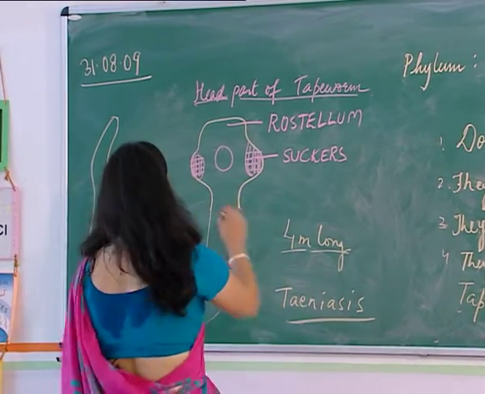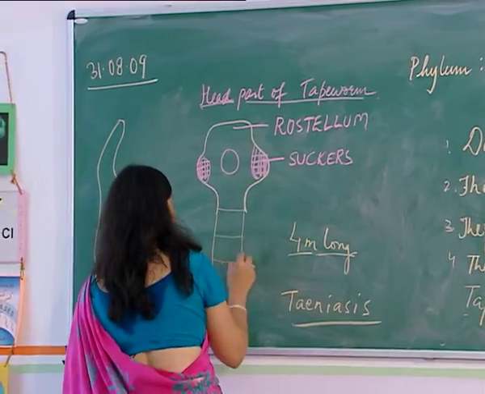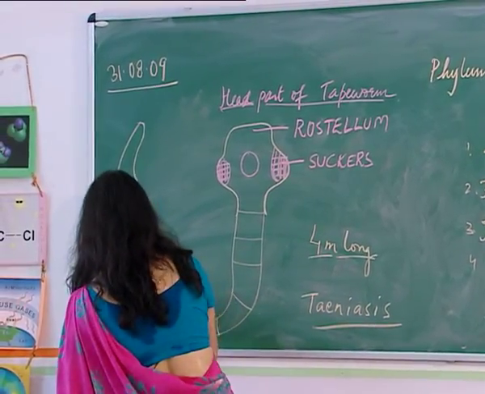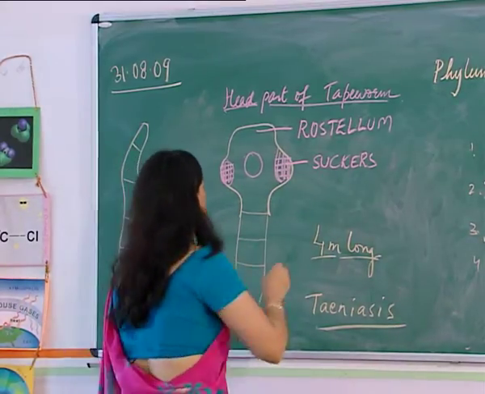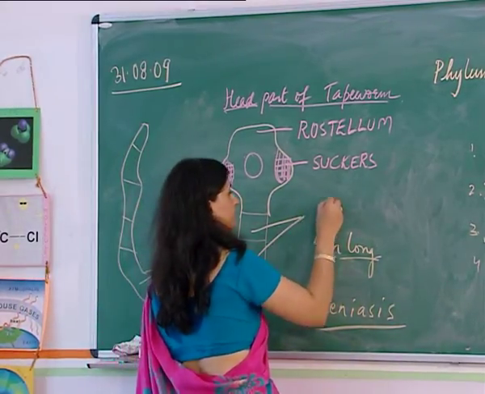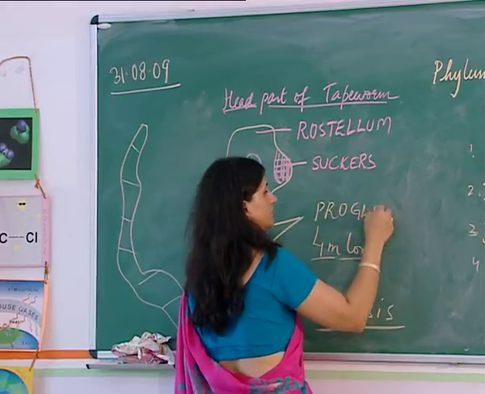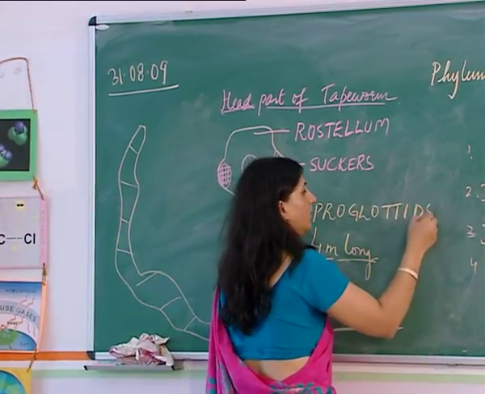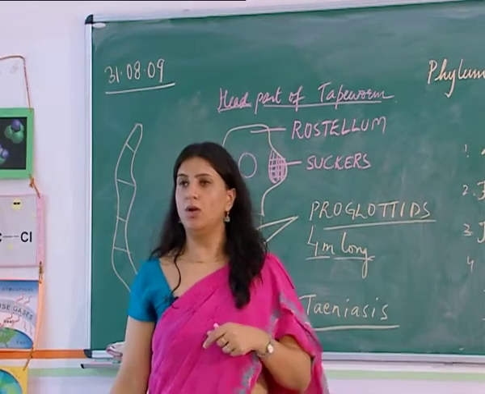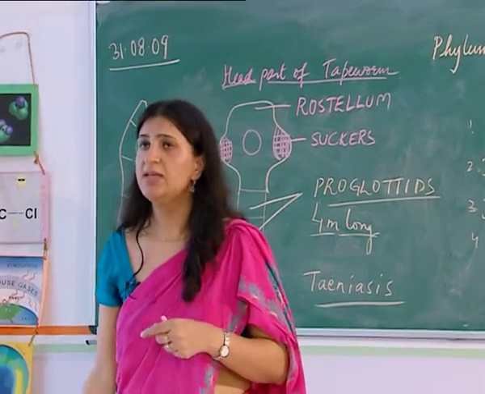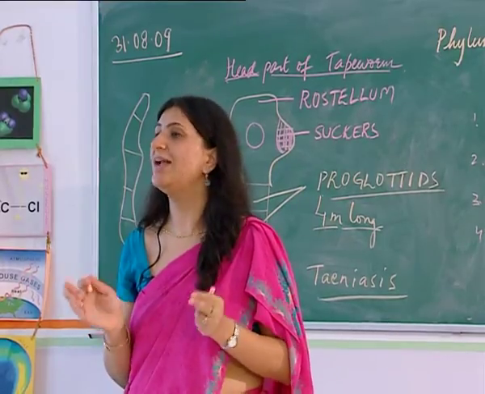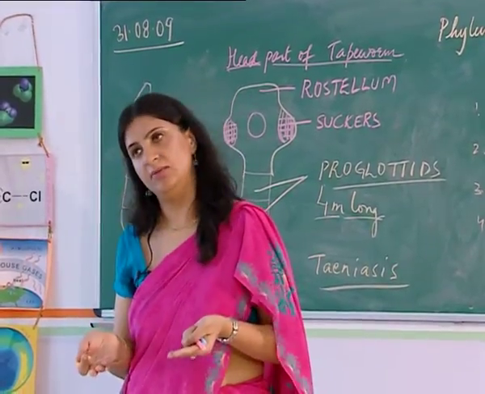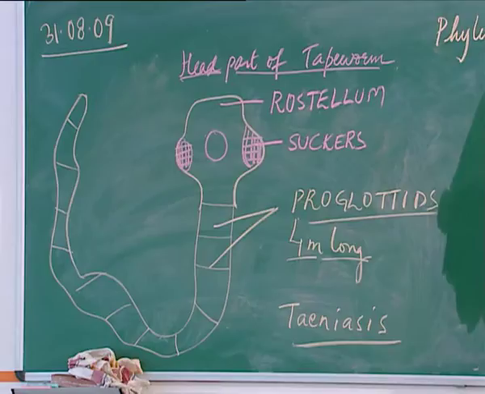Now these are all segments which taper towards the end. It gets smaller and smaller. And here you see these are called proglottids. These are all called proglottids. So this is a typical example of dorsoventrally flattened worms when we are talking of Platyhelminthes. So are the characteristics of this particular phylum clear to all?